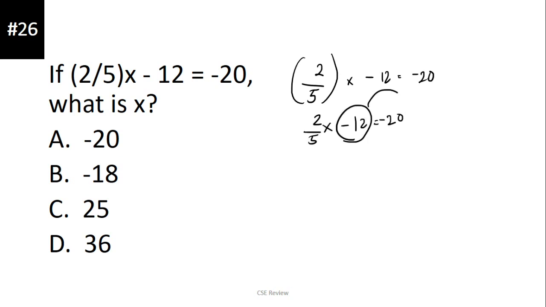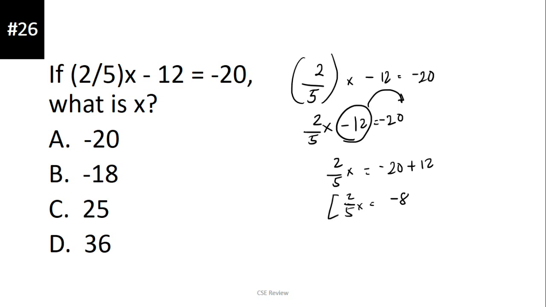Yung 12 na to, ililipat natin sa kabila. Iwan natin yung x sa isang side, kasi dapat iwan na yung mga x na yan. So, negative 12, ililipat natin sa kabila. So, negative 20 plus 12, kasi pag nilipat mo siya, magpapalit siya ng sign. So, 2 over 5x is equal to negative 20 plus 12, which is negative 8.